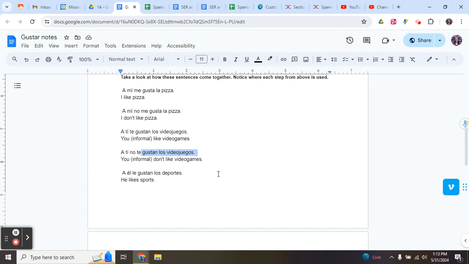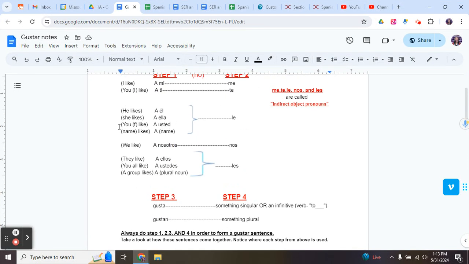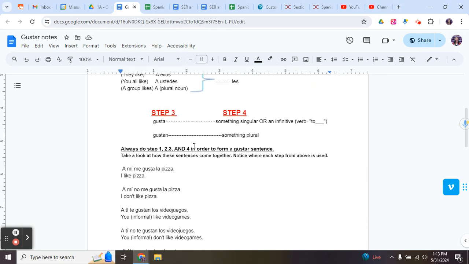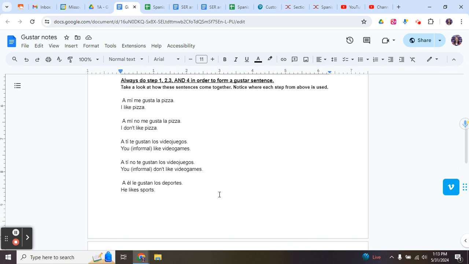Stays just the same. Same thing here, because los deportes, something plural, the thing that he likes is something plural, los deportes. For that reason, we use gustan from step 3. So a él le, we can look up here. He likes. So we go a él, follow the dotted line across. Le, the thing he likes is sports, which is something plural. So we're going to use gustan. A él le gustan los deportes.